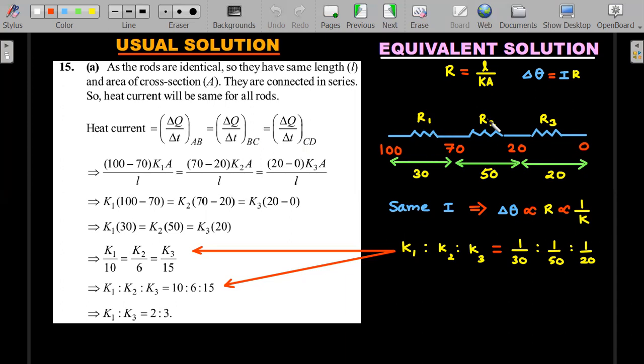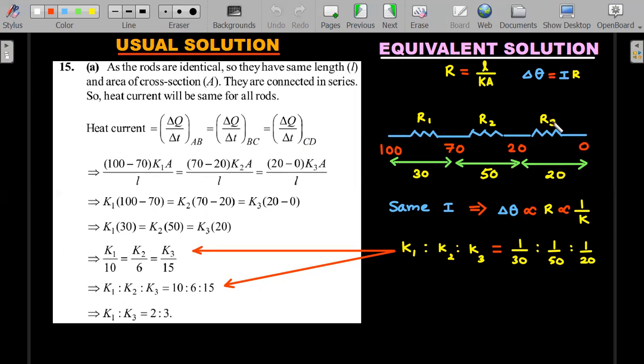Okay, so R1 and R2 and R3 are mentioned in the question. If this is 100 and this is 0, it is already said this is 70 and 20, the temperature differences are directly proportional to resistance, because in series the heat current would be the same. So the differences are, you could see, 100 minus 70 is 30, 70 minus 20 is 50 and 20 minus 0 is 20.